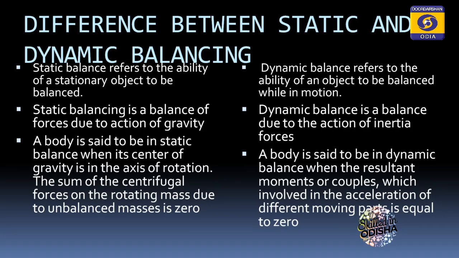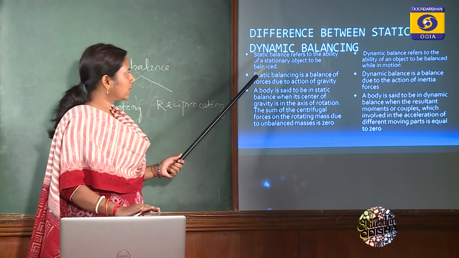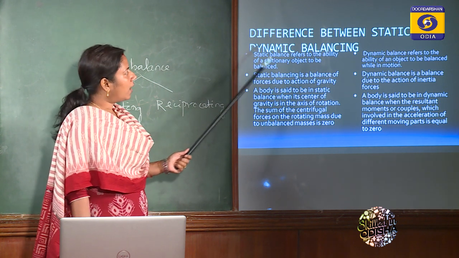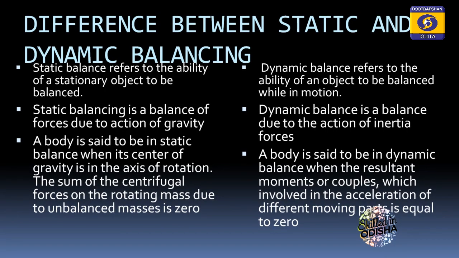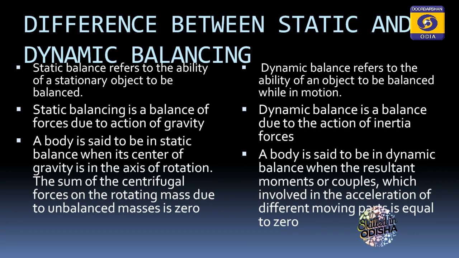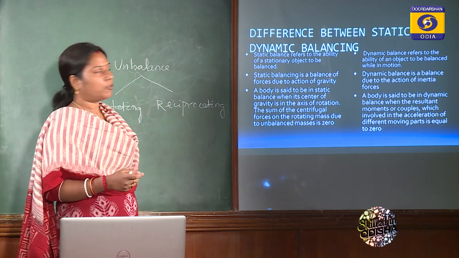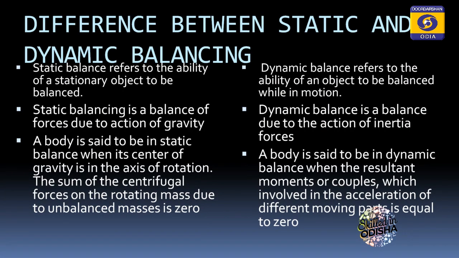In static balancing, as the word says, static means the parts will be in static condition or at rest, and we'll go for balancing. On the other hand, in dynamic balancing, the parts will be under dynamic condition or in motion, and we'll go for balancing. Second point, static balancing refers to the force due to action of gravity, but in case of dynamic balancing, that will refer to the inertia forces.